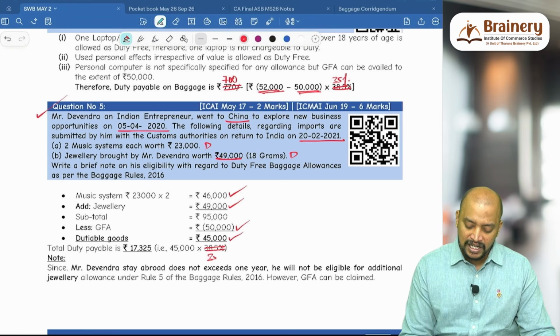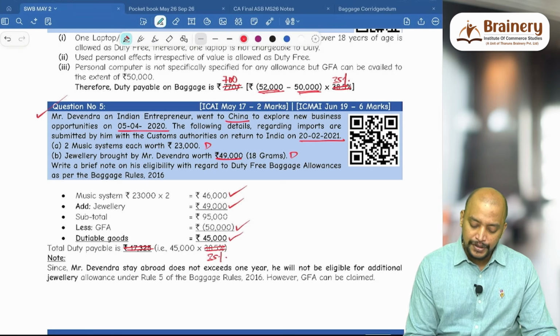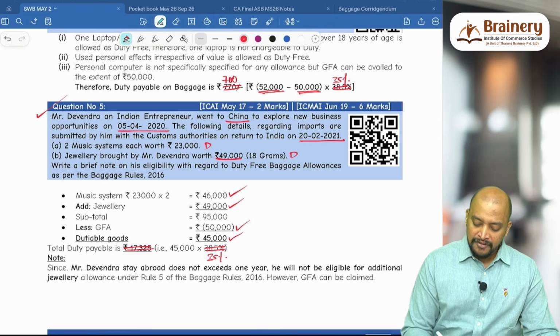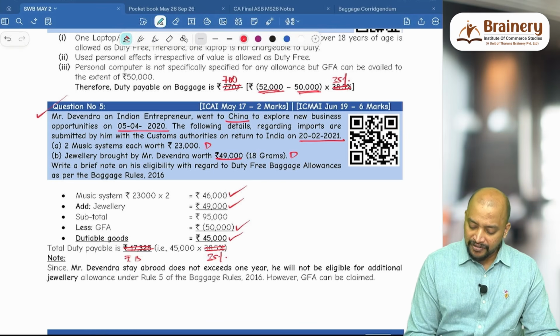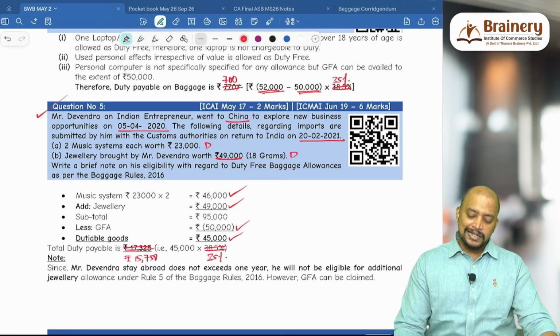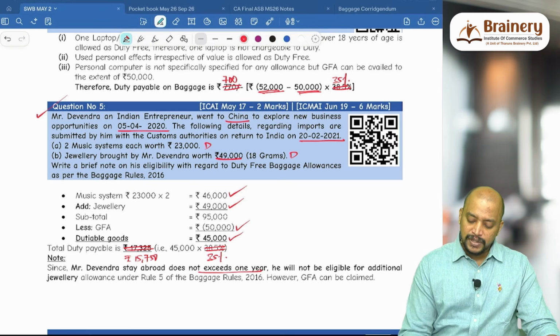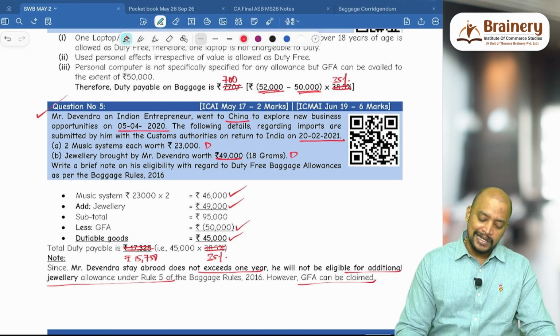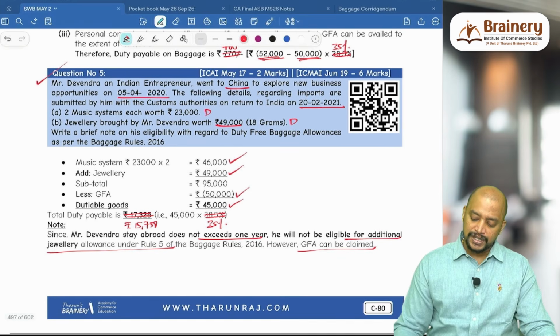Duty payable will be 45,000 into 35%, 15,750 will be taken. And as his stay abroad did not exceed 1 year, he will not be eligible for additional jewelry allowance. However, GFA can be claimed with respect to this. So 35%, 15,750.